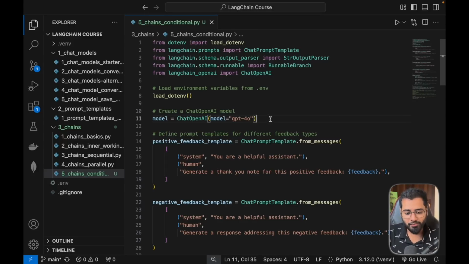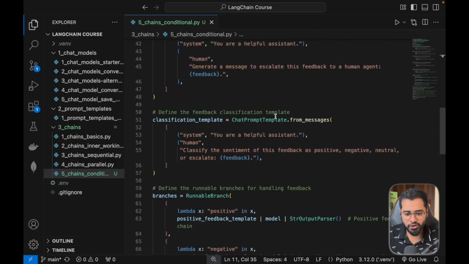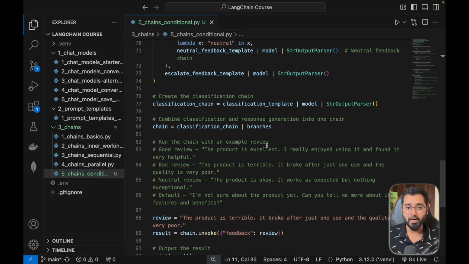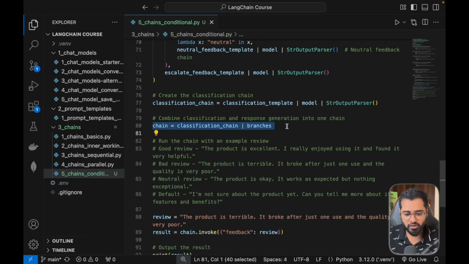You can see I have all the code ready already. Let's scroll down to the chain, and let's again try to work backwards. So here is the chain. The first runnable that we're going to call is the classification chain. If you remember from the diagram that we saw earlier, we are first going to take the user feedback and then decide the type of the feedback. And this is a chain in and of itself.